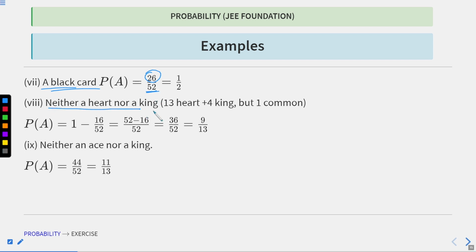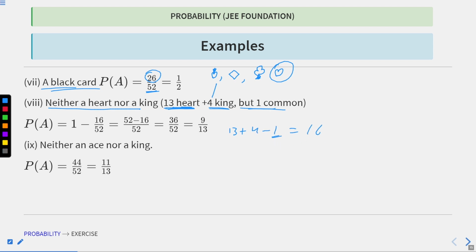Neither a heart nor a king, that means 13 hearts. We know we have 13 hearts, 4 kings, but one is common. One king is of a spade, one king is of a diamond, one king is of a club, and one king is of a heart. So this will be our common. So I just do 13 plus 4 minus 1, the common term.